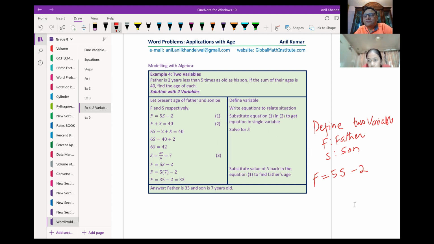Can you repeat again? Father is 2 years less than 5 times as old as his son.